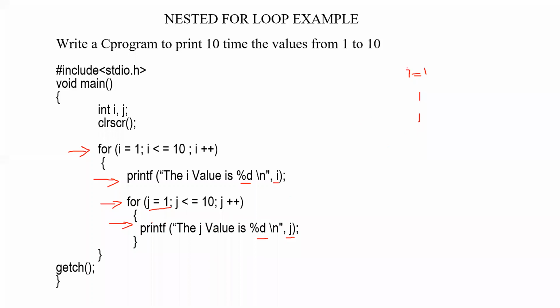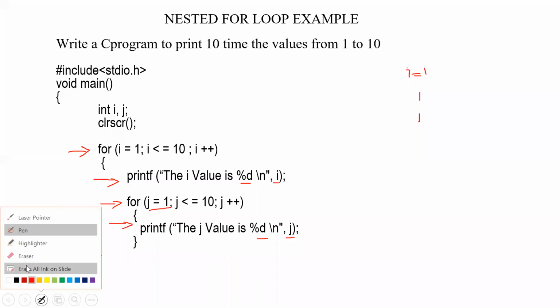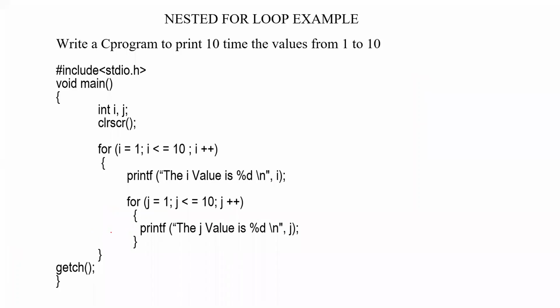Now tell me to which line the program will be moving now, the program control. So now we have reached here, right? To which line now will the program control be moving? Can you answer? For I equal to 1.